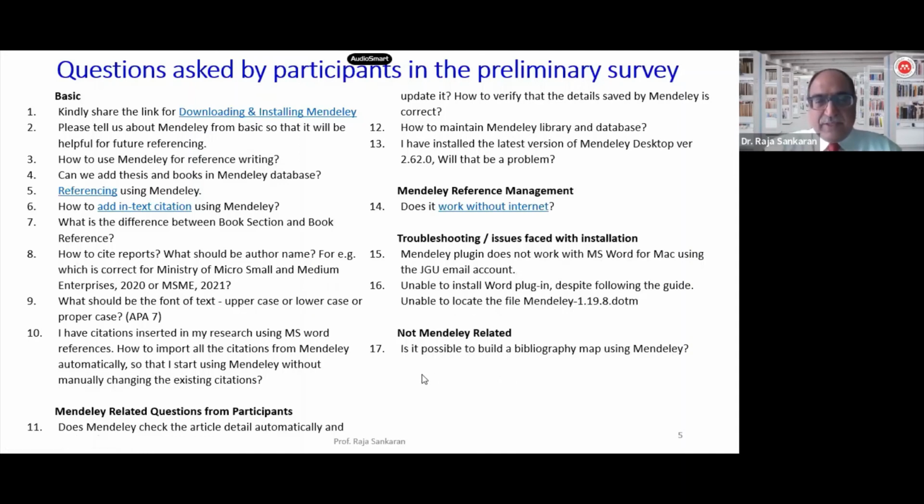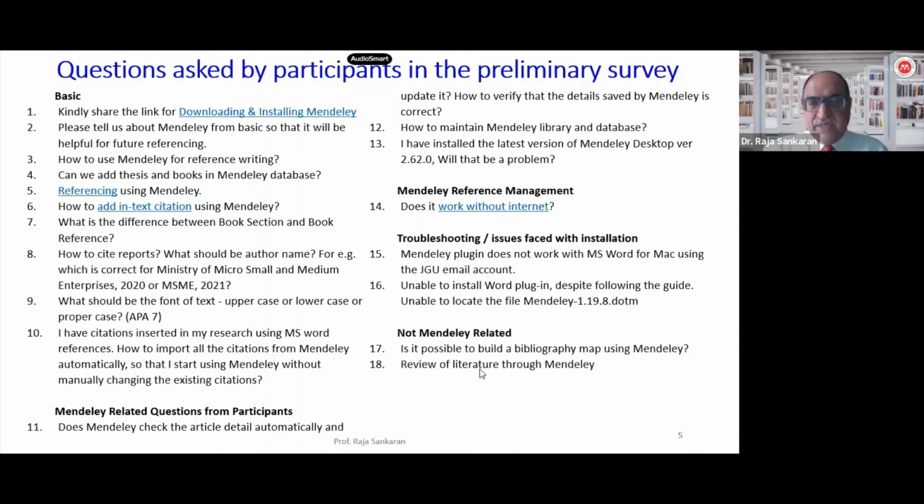The next question was, is it possible to build a bibliography map using Mendeley? First and foremost, you need to understand that Mendeley is a reference management software. It is not a tool for creating a map. If you want to do bibliometrics or work in that particular area, it is not meant for that. It is predominantly used for citations, in which you can quickly switch from one style to another, or use it for both in-text and end-text citations.